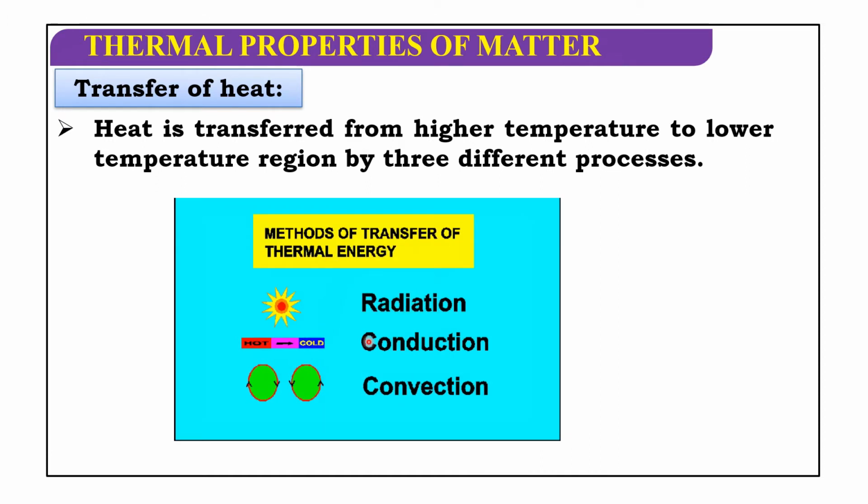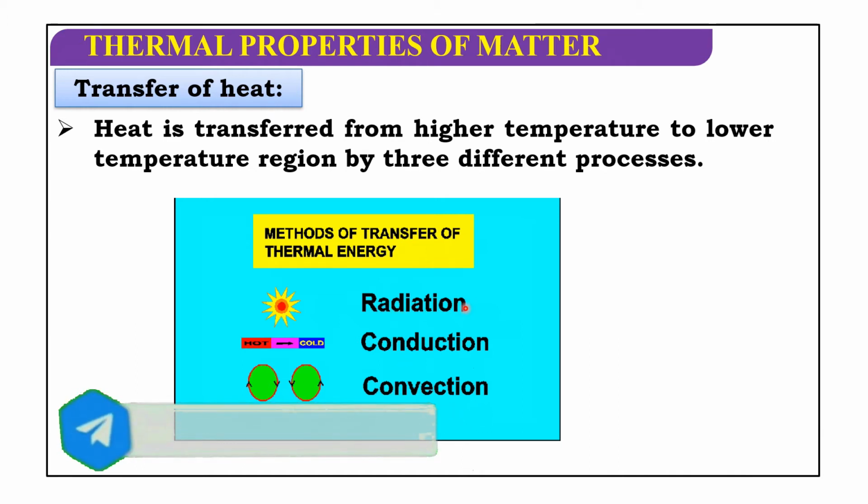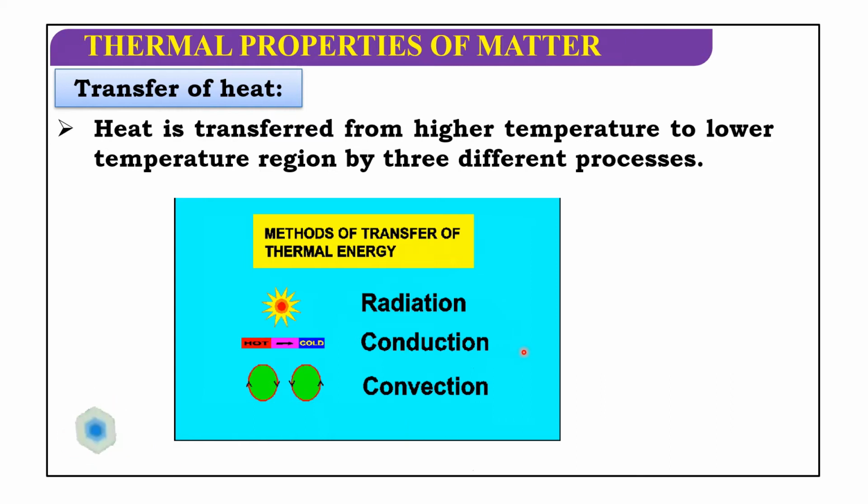These are the three different methods of transfer of thermal energy: radiation, conduction, convection. In radiation, no medium is required. In solids, conduction takes place. In liquids, convection takes place. So, these are the three different processes: radiation, conduction, convection.